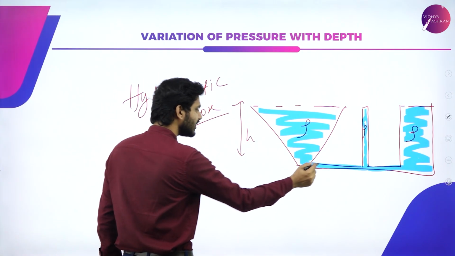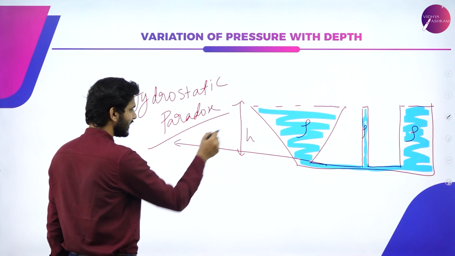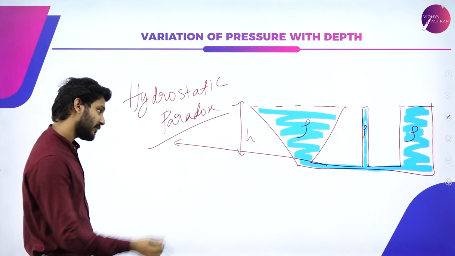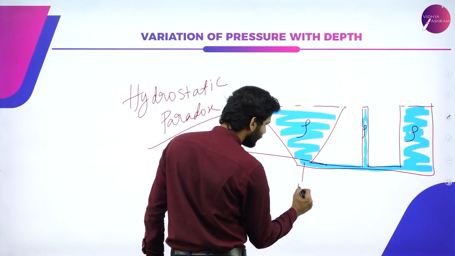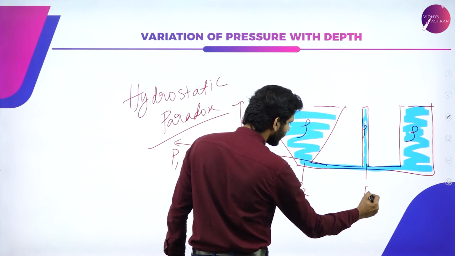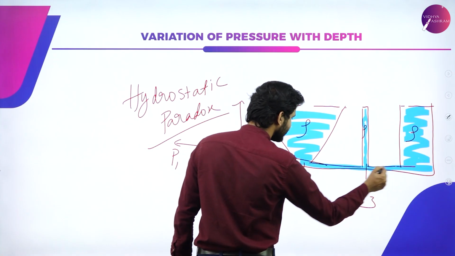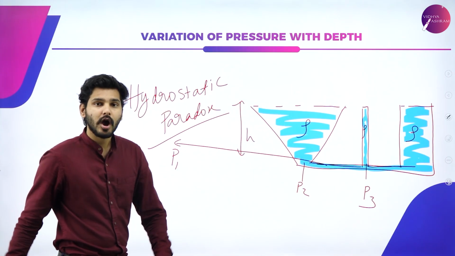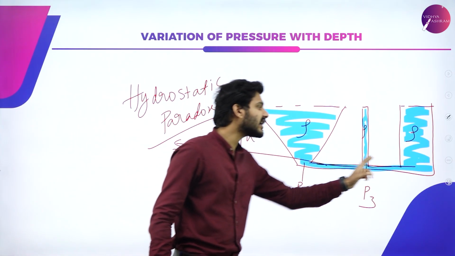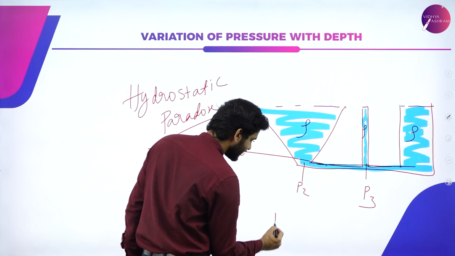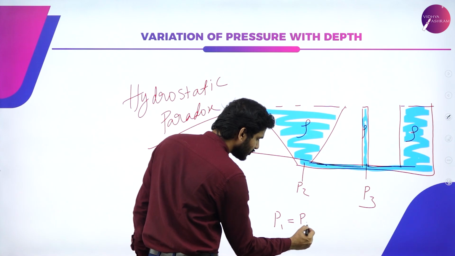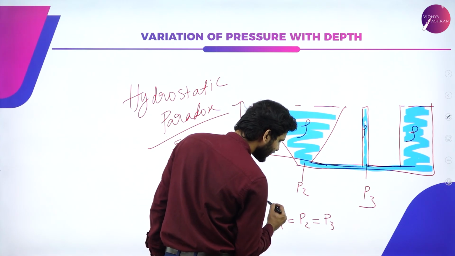Now, if I measure the pressure here, let's say at height h, the pressures P1, P2 and P3. Anywhere along this line, if I measure the pressure, all will be equal to each other. That is, P1 will be equal to P2 will be equal to P3.